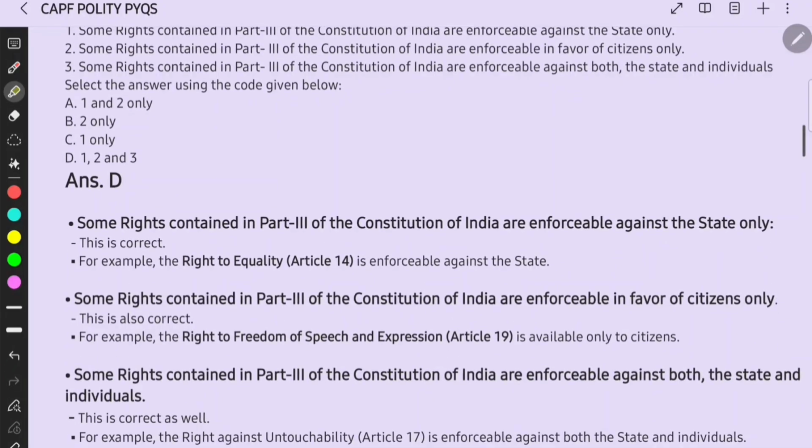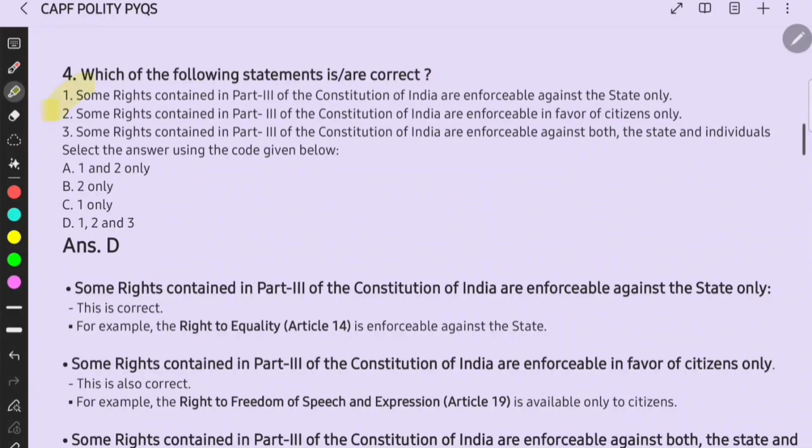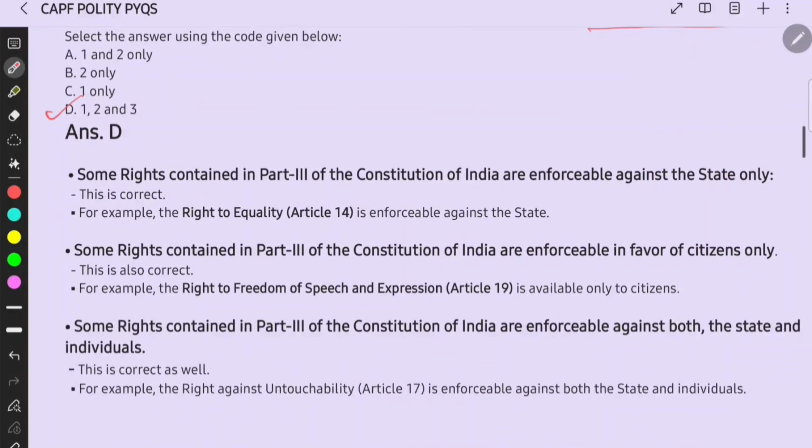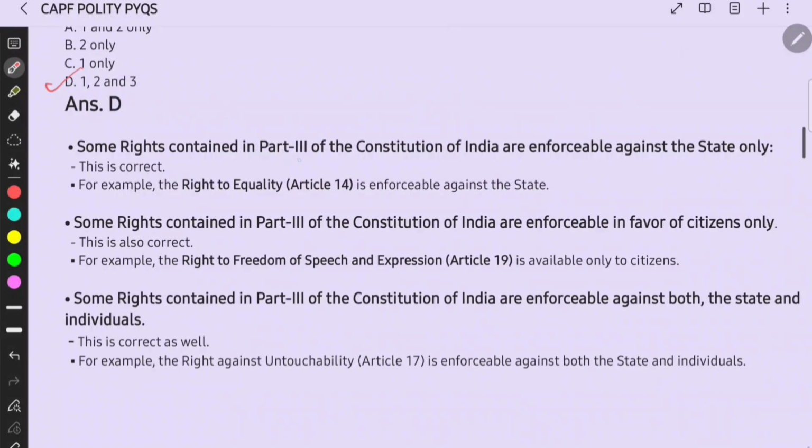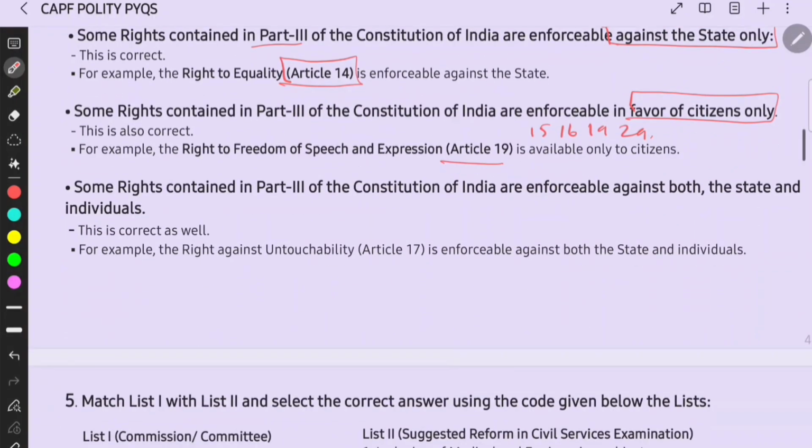Then here the answer is 3. Mostly in such questions the answer will be all, but you have to be careful about terms, they can change it anytime. For the answer, some rights contained in Part 3 you can take as against the state only, for example Article 14, and in favor of citizens only, you can take 19, as I have said, 15, 16, 19, and 29, right?